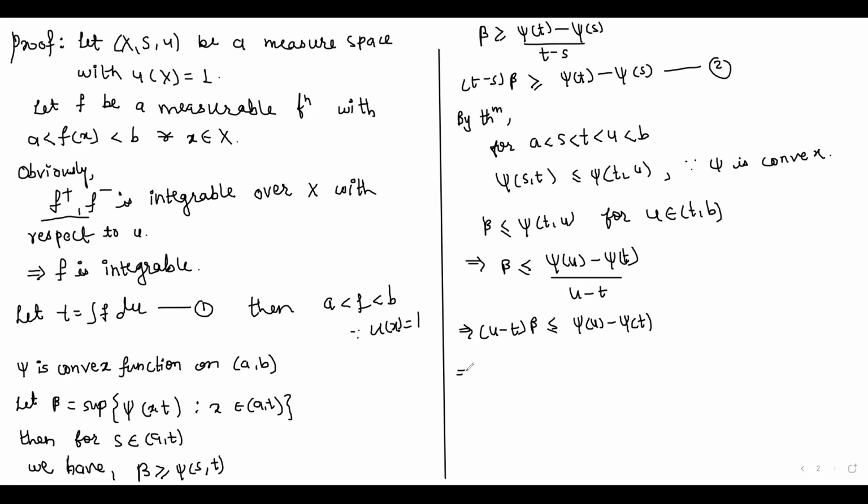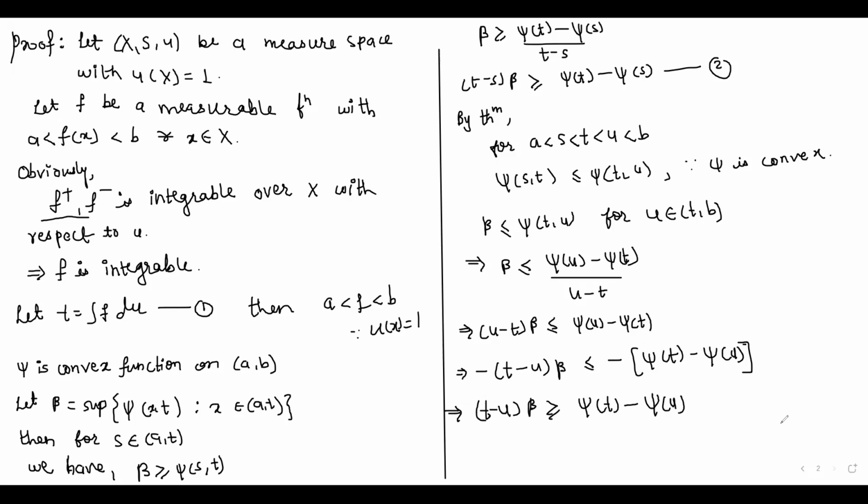Now taking the minus sign common, we get −(t − u)β less than or equal to −(ψ(t) − ψ(u)). Now multiplying by −1 on both sides, we get (t − u)β greater than or equal to ψ(t) − ψ(u). Let this be number 3.